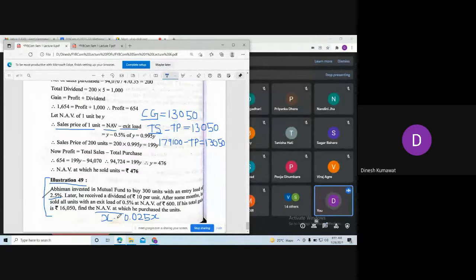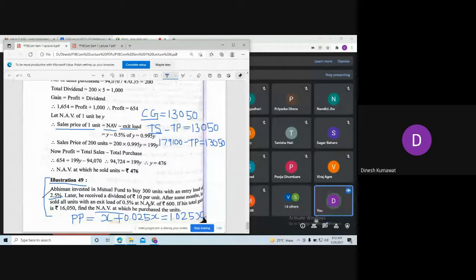Now you add this entry load in net asset value of purchase to obtain the purchase price per unit. So this gives me 1.025 times X.